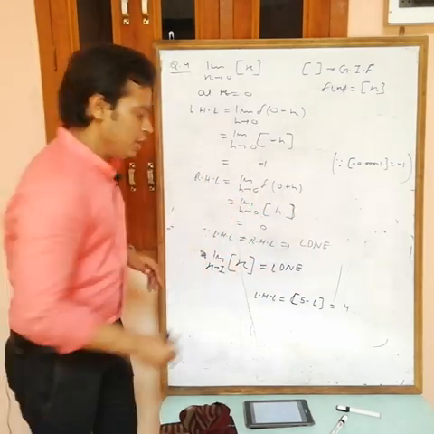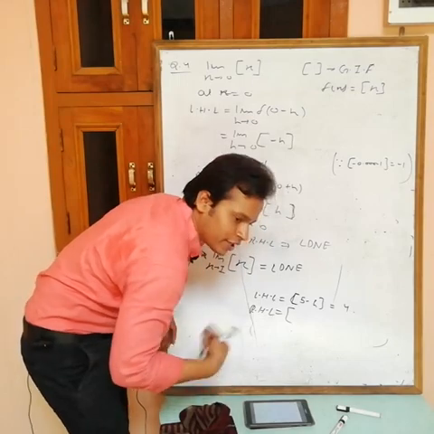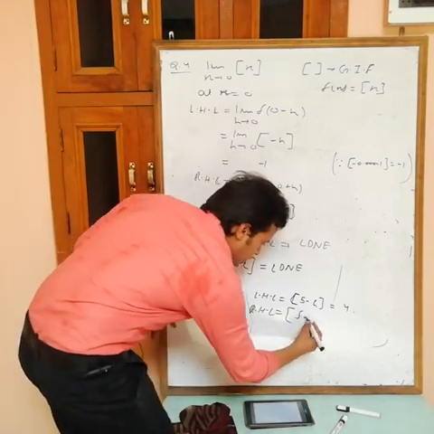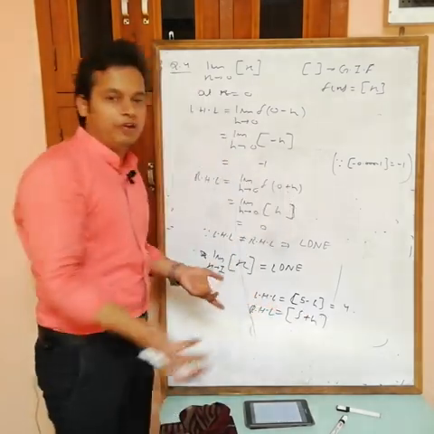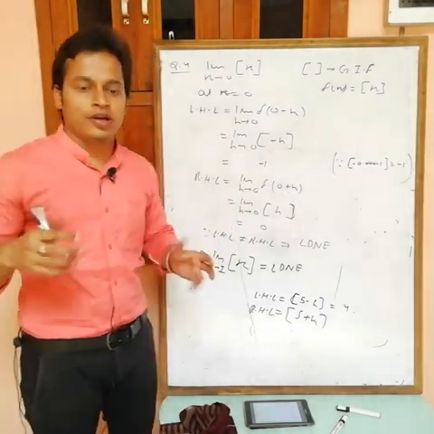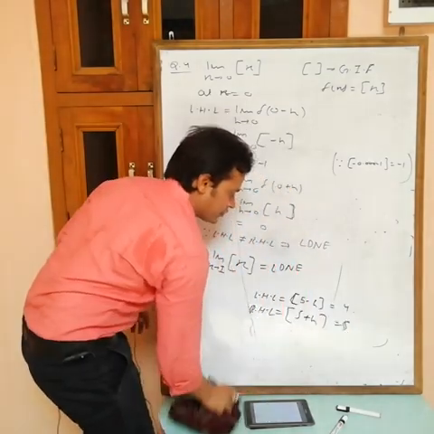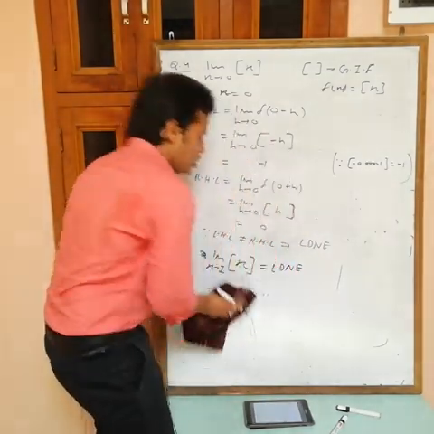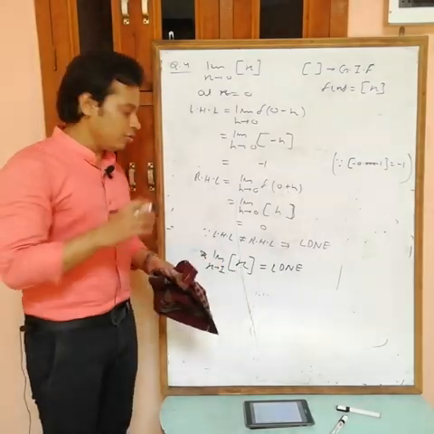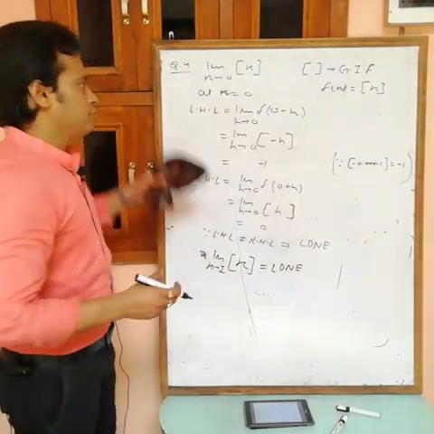Okay, if you are finding RHL, then RHL is the value of the function at a plus h. A is 5, so 5 plus h. In place of x, I am putting 5 plus h. Now this is 5.00001, and the greatest integer of this is 5. Now see, LHL is not equal to RHL. So again, limit does not exist. So for every integral value, the limit of greatest integer of x does not exist.